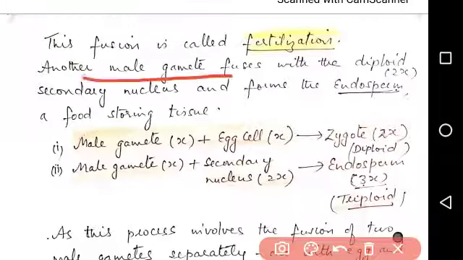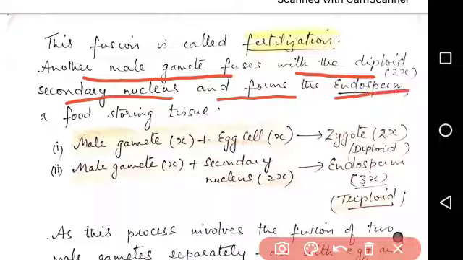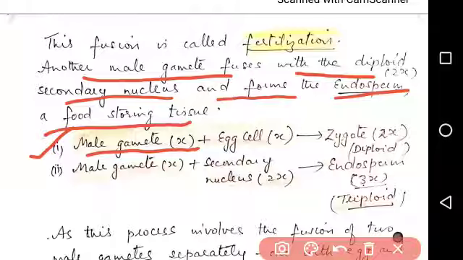Another male gamete fuses with the diploid secondary nucleus and forms the endosperm, which is a food storing tissue. So the first reaction is the first male gamete with chromosomes X, which is haploid, fusing with the egg cell, again with chromosomes X, and forming a zygote which is diploid with the chromosome number 2X.